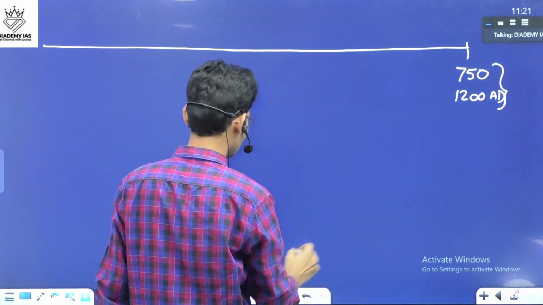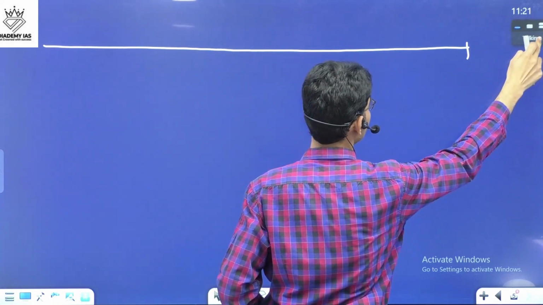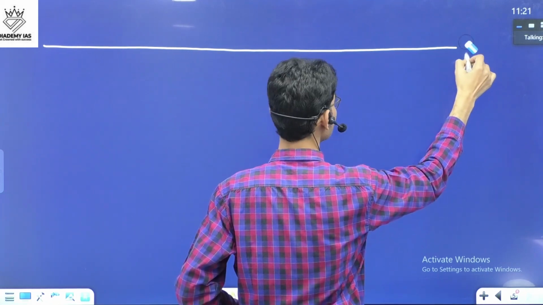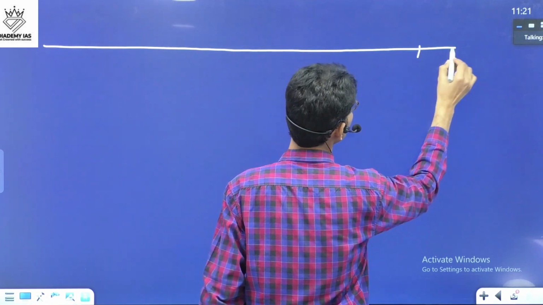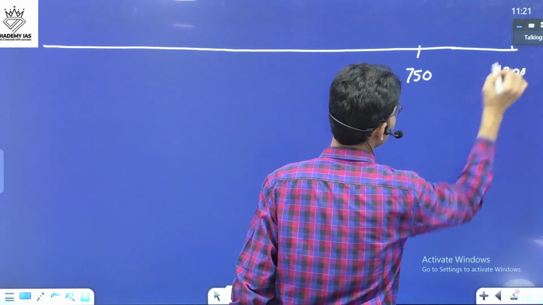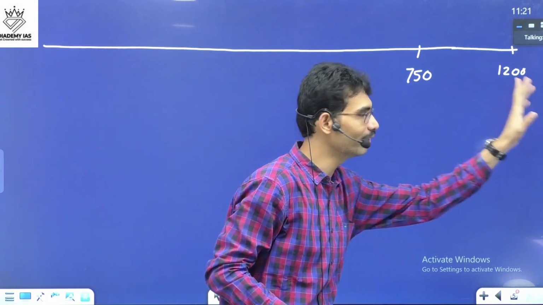So that's why it is a transition period. Now if I write like this, (750 to 1200), it's a transition. It has the transition element from ancient to medieval.